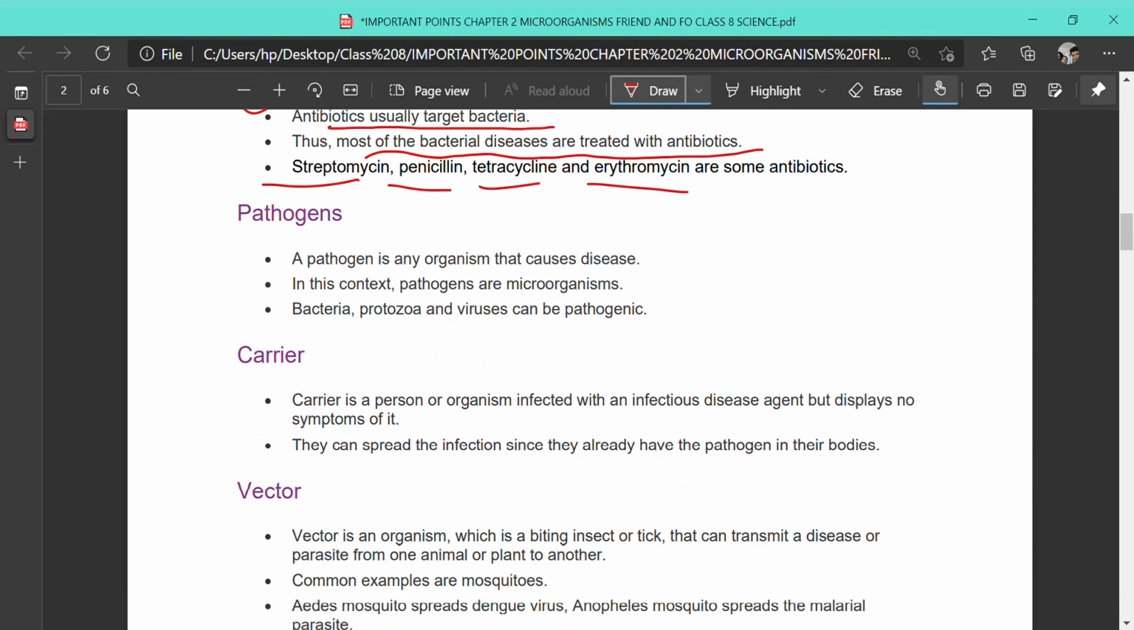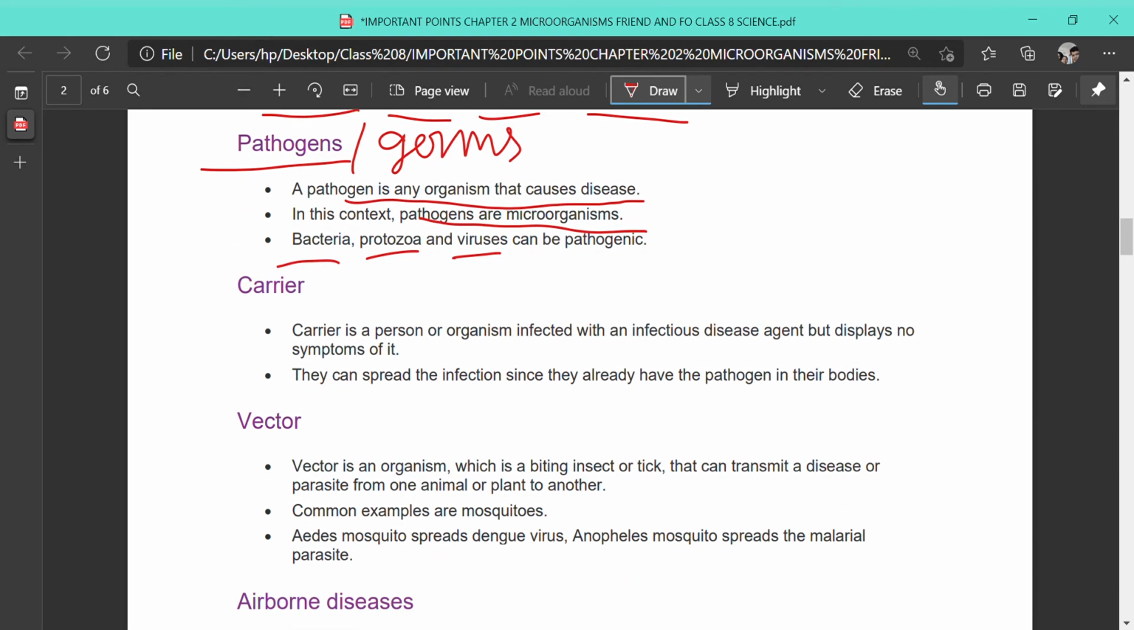Next, a very important term that you should know is pathogens. Do you know what pathogens are? A pathogen is an organism that causes disease. So the disease-causing organisms are called pathogens, or they are also called germs. In this context, pathogens are microorganisms. That is, for this chapter, we are only considering the pathogens which are microorganisms like bacteria, protozoa and viruses.